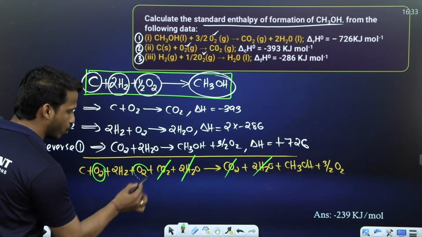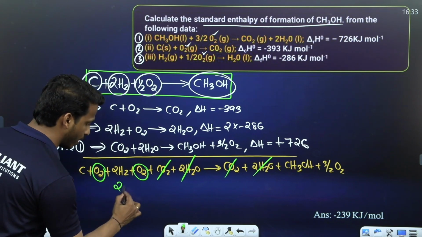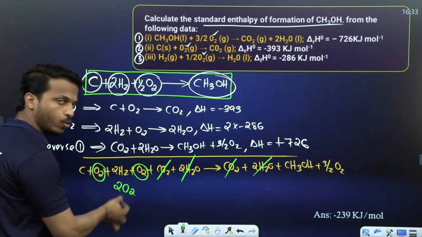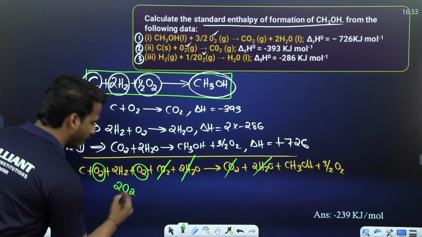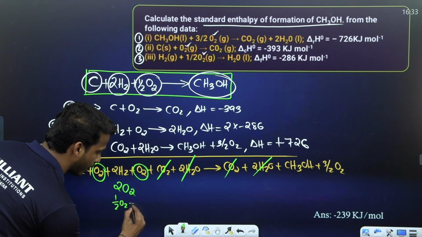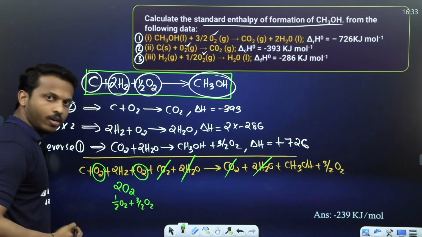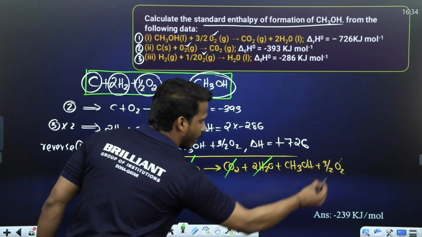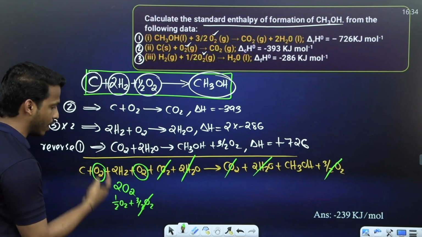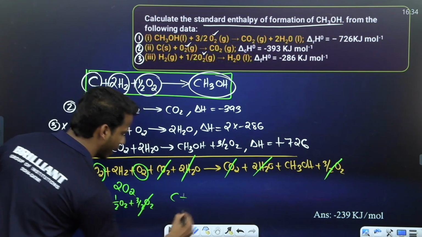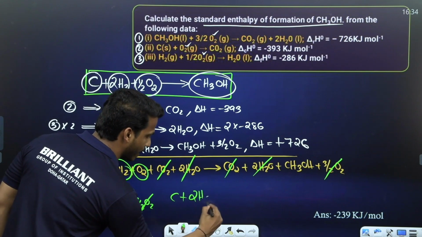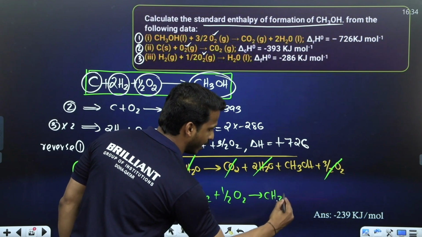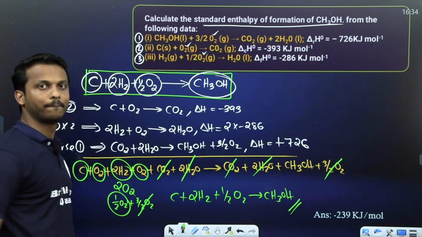O2 plus O2 is 2O2, right? You have 2O2 on the left side and 3 by 2 O2 on the right side. We can write 2O2 as 1 by 2 O2 plus 3 by 2 O2, since 1 by 2 plus 3 by 2 is equal to 2. So the 3 by 2 O2 cancels on both sides. What is left? Half O2. So overall on the left side: C plus 2H2 plus half O2 gives CH3OH.